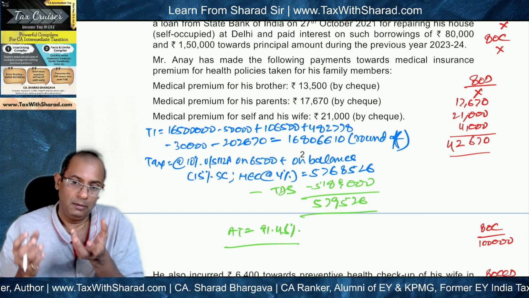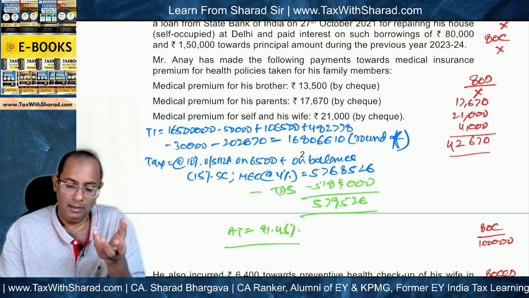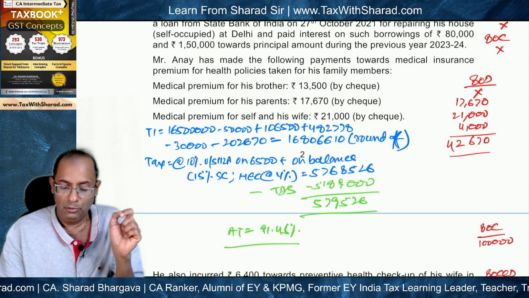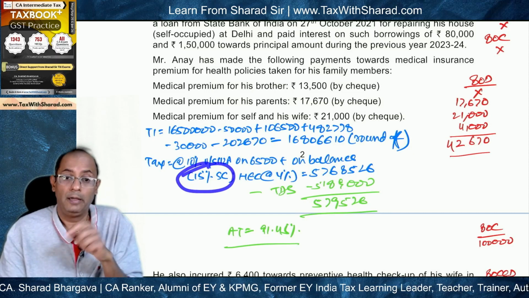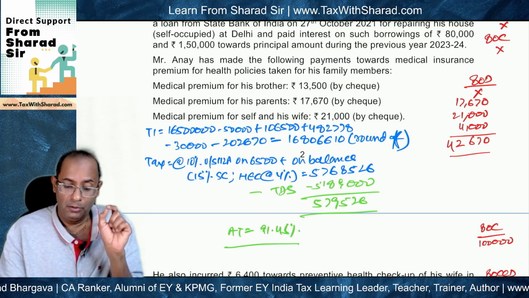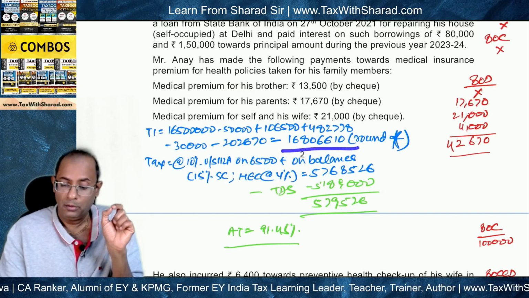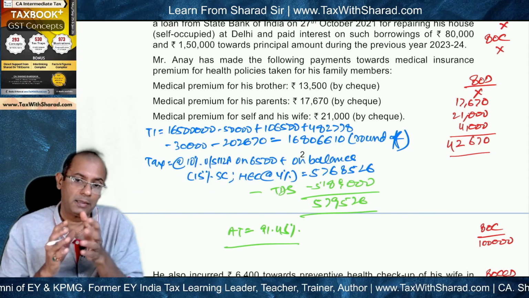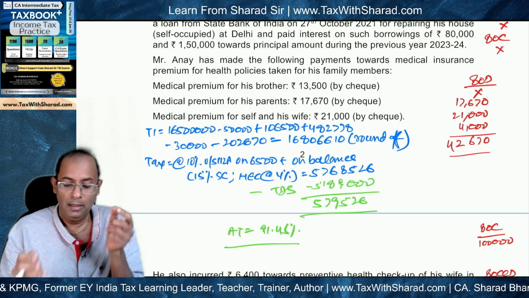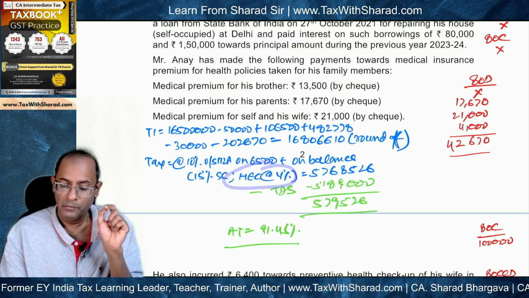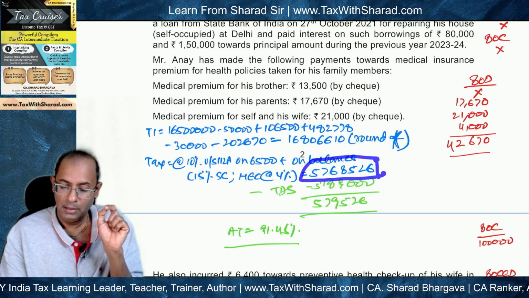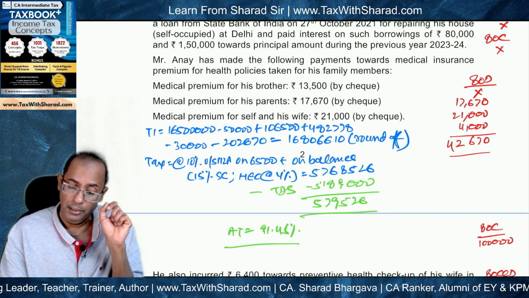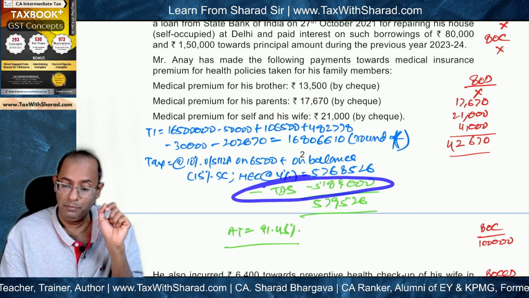And then we will add the tax as per the regular rates and the tax under 112A, and to that aggregate we will apply the amount of surcharge, which will be at the rate of 15%. Why? Because here the total income is more than 1 crore and up to 2 crore. Okay, so surcharge at the rate of 15%, tax and surcharge we will need to aggregate, and to that we will add cess at the rate of 4%. So tax on total income will come to 576,852.6.